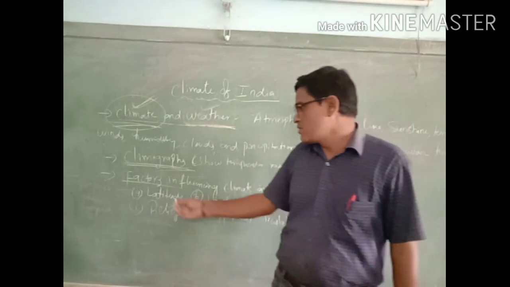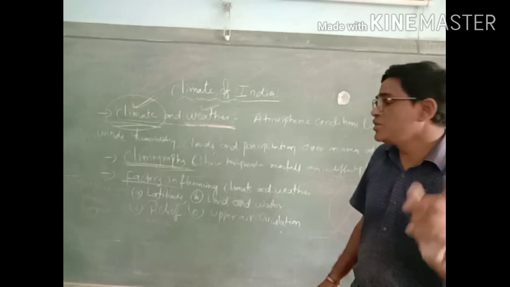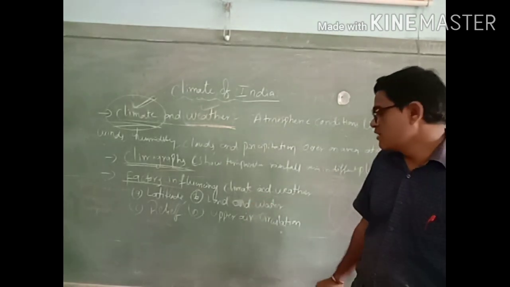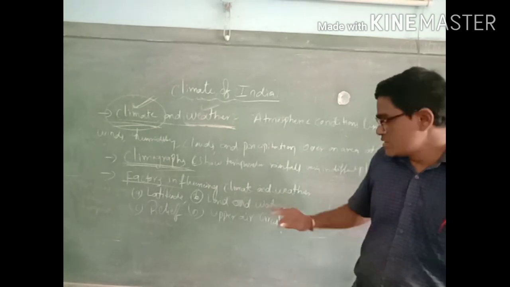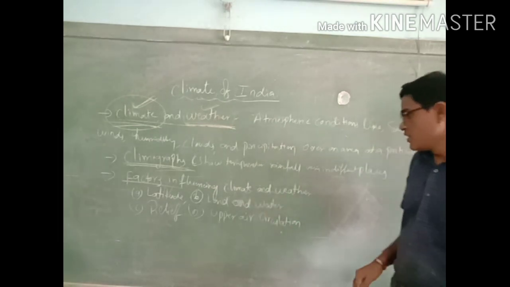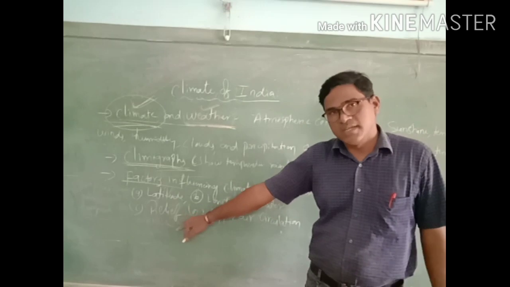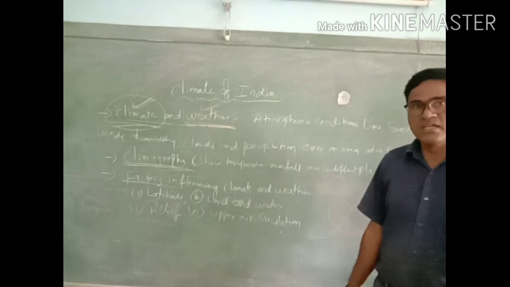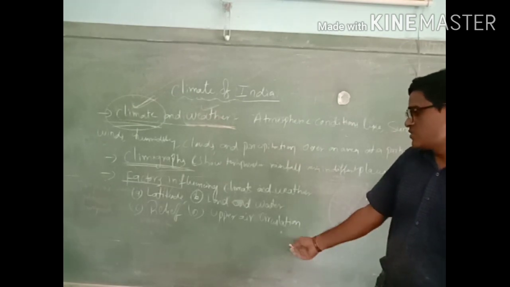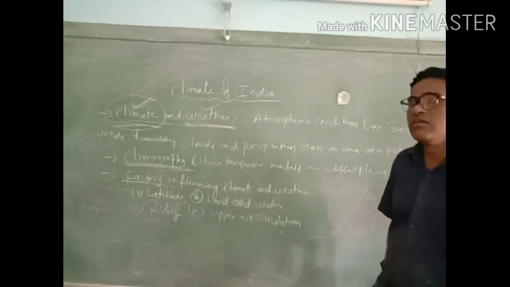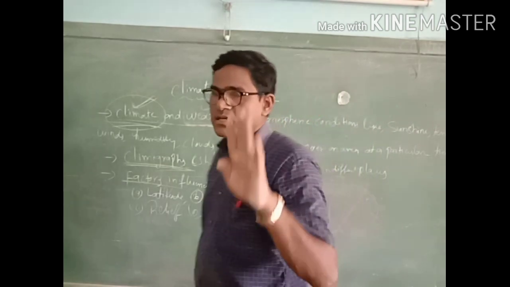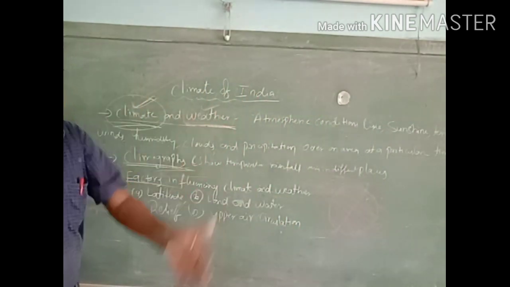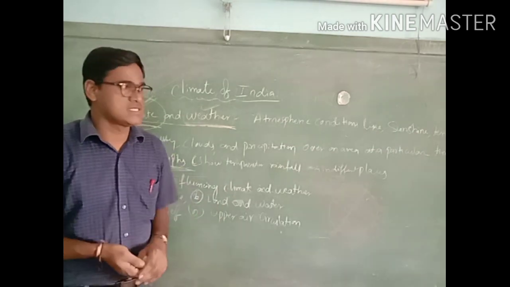One is latitude, one of the main important factors. Second is land and water, also a main important factor. Third is relief features, also an important factor. And the last one is upper air circulation. These four factors are the main important ones that influence the climate condition of any place.